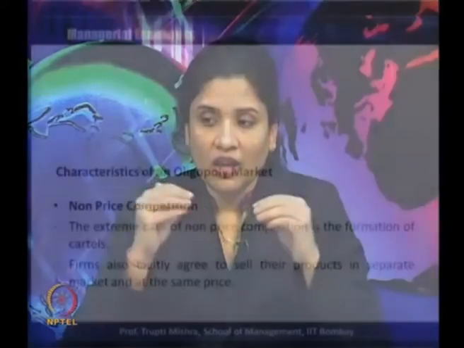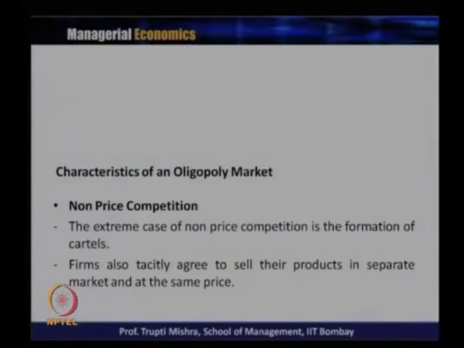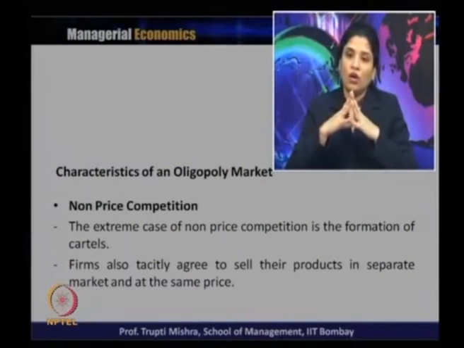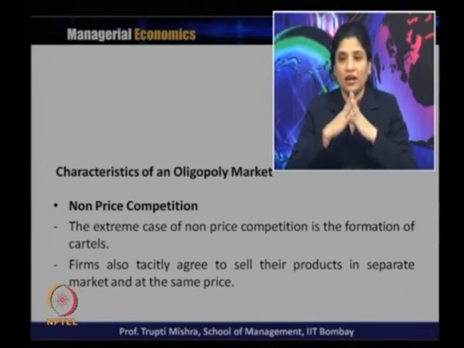So generally there is one more form of non-price competition. One is getting into better kinds of strategy like aggressive advertising, bundling, or a better service package along with the product. But apart from this, there is one more form of non-price competition, that is generally known as a cartel, where firms come together and tacitly agree to sell their product in separate markets at the same price.